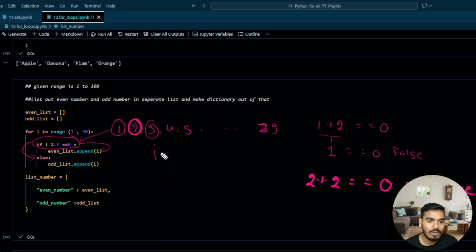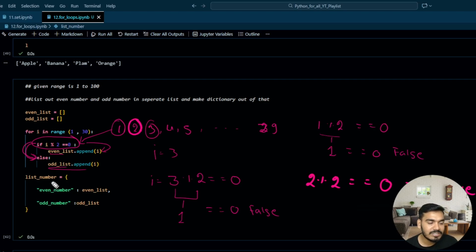So once your I equal to 3, it will come to the if statement and it will check your I modular division by 2 is equal to 0. It is going to return what? 1, right? It is going to return 1 and 1 is not equal to 0, so it is going to return false. And once it is false, it will come to the else condition and it will append to the odd list. Once your iteration completes from 1 to 29, your if statement will get completed and your even list and odd list will be ready.